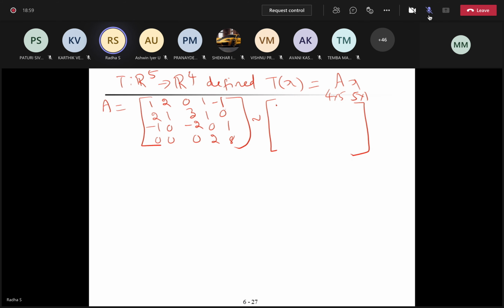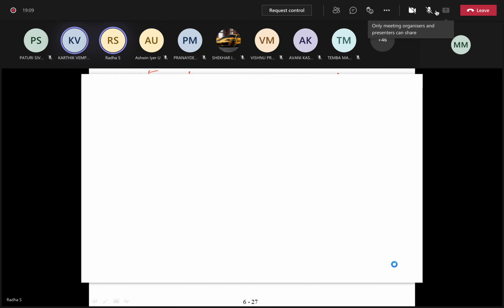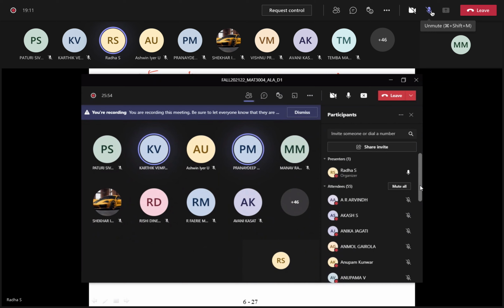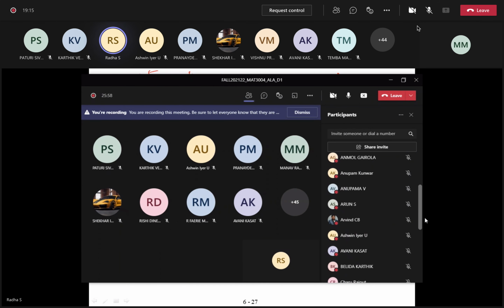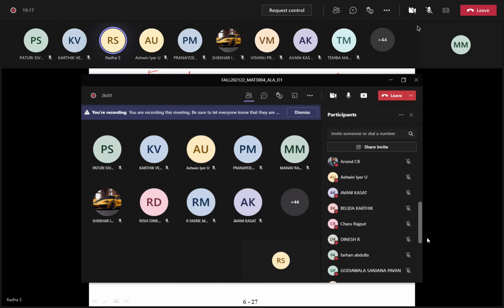What to do? Yeah, I need to make these two entries 0. Upper triangular. Yes. I need somebody to answer, right?